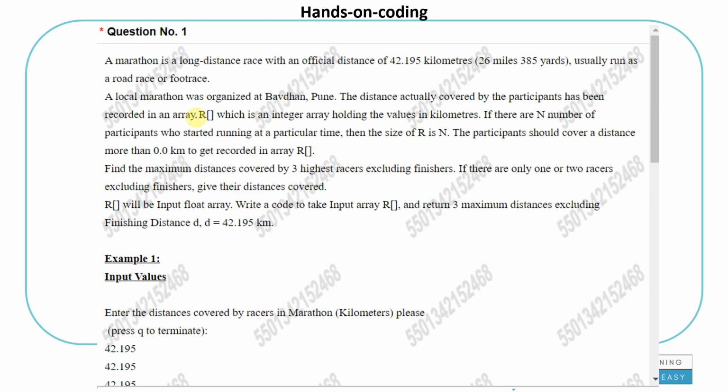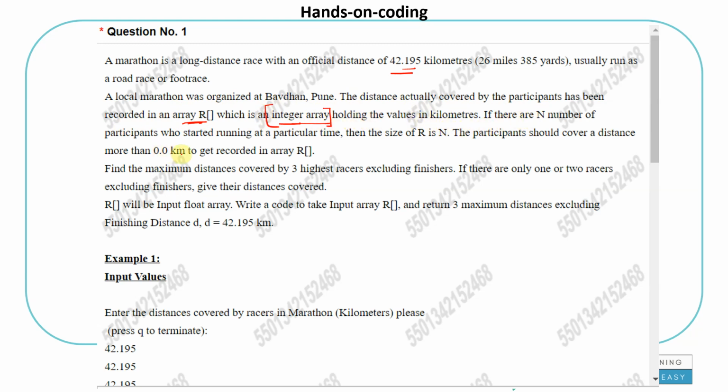First, let's understand this. A marathon is a long distance race with an official distance of 42.195 kilometers, usually run as a road race or foot race. A local marathon was organized in Pune. The distance actually covered by the participants has been recorded in array R, which is an integer array, holding the values in kilometers.